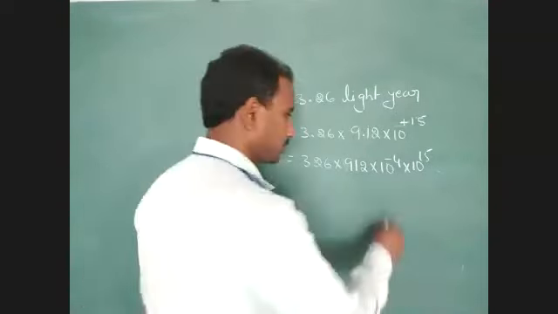Just identify 912 into 326. 6 2's are 12, 1, 6 1's are 6 plus 1, 7, 6 9's are 54, 54 plus 1, 55. Next 2 2's are 4, 2 1's are 2, 2 9's are 18. 3 2's how much? 3 2's are 6, 3 1's are 3, 3 9's are 27.